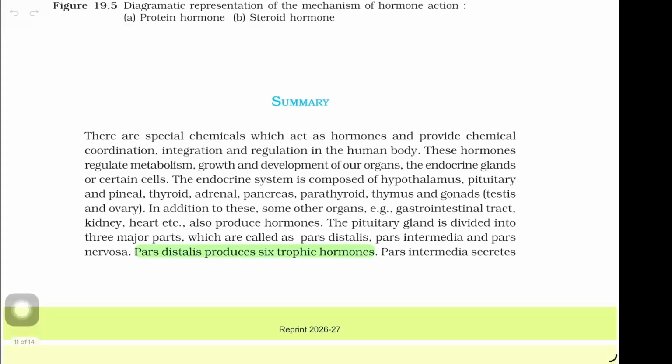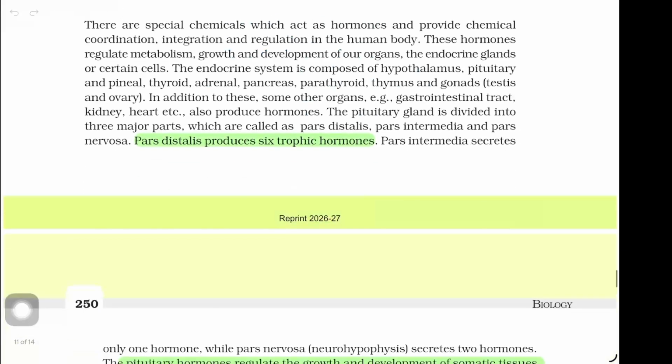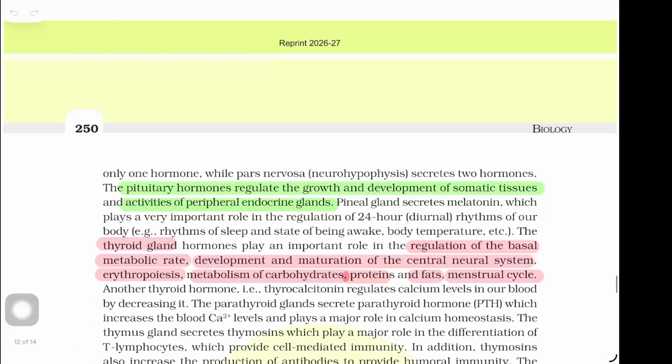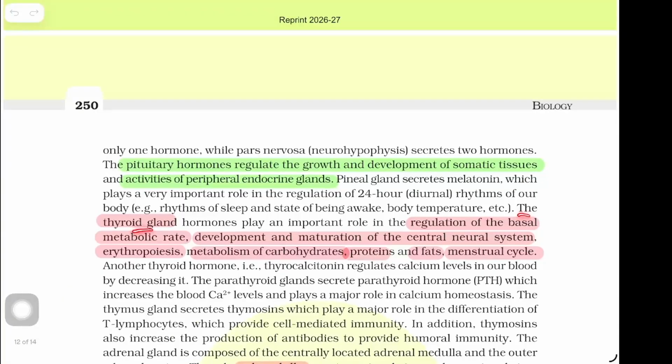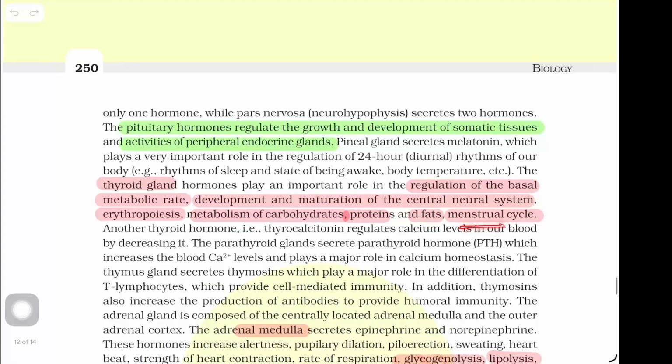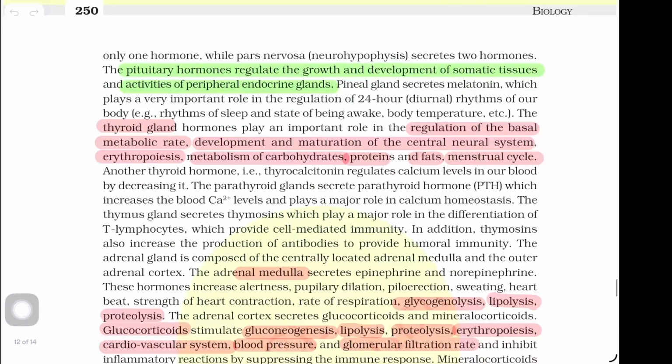Now summary. The important thing is pars distalis produces six trophic hormones. You have to learn this. And pituitary hormones regulate the growth and development of somatic tissues and activity of peripheral endocrine glands. Okay, then the thyroid gland hormone plays an important role in the regulation of basal metabolic rate, development and maturation of the central neural system, erythropoiesis, metabolism of carbohydrates, proteins, and fats, menstrual cycle. You have to remember it.